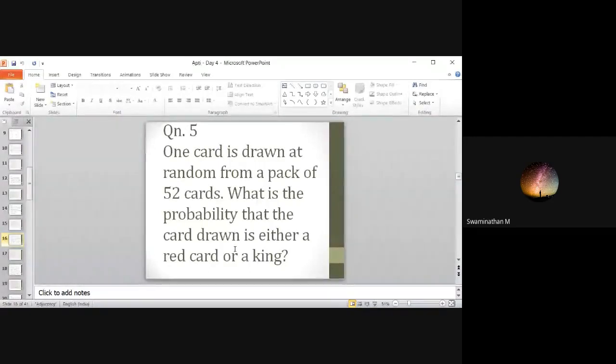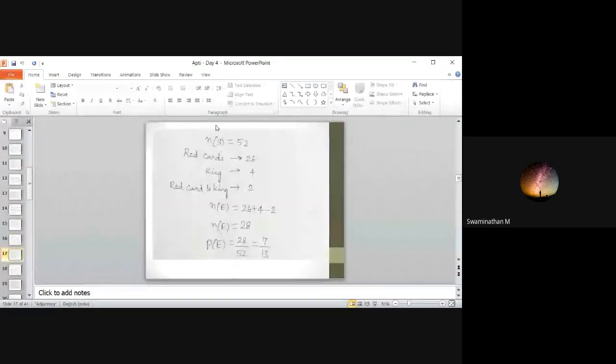It's like A union B is equal to A plus B minus A intersection B. So you will have 26 red cards. In that 2 kings are there and other 2 kings. So it is totally 28. 7 by 13. Yes, it is. Red cards 26, king 4. But in this red card, we have 2 kings. So it is 28. So 28 by 52, 7 by 13. Clear, guys?